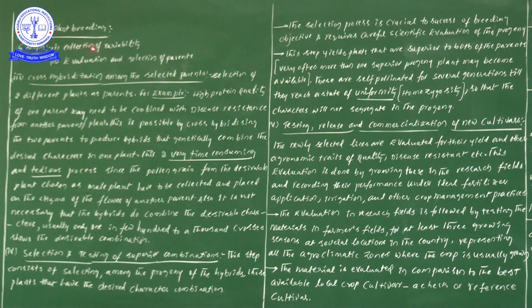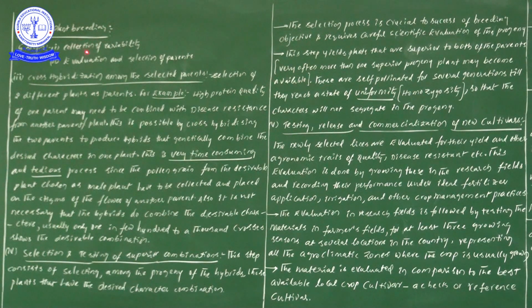So one more time, try to memorize all these steps in sequential order. The first is collection of variability, the second is evaluation and selection of parents, the third is cross hybridization among the selected parents, the fourth is selection and testing of superior recombinants, and the fifth is testing, release and commercialization of new cultivars. Try to learn these 5 steps in sequential order.